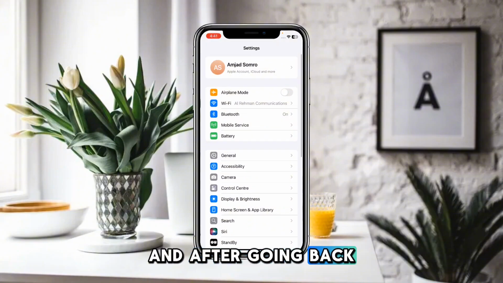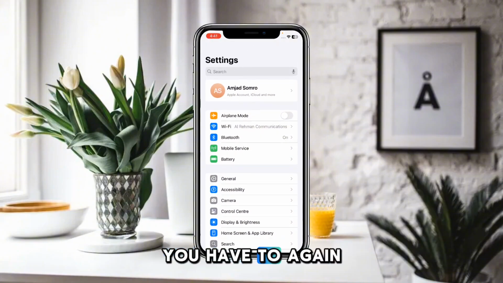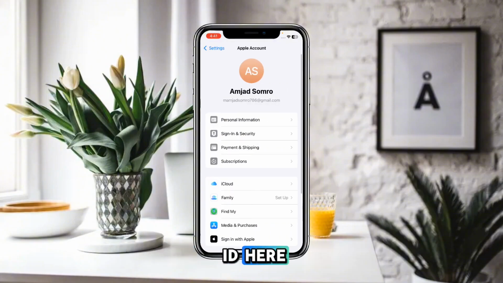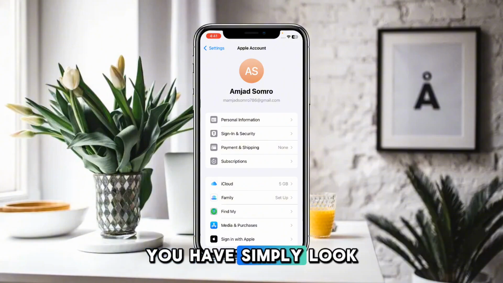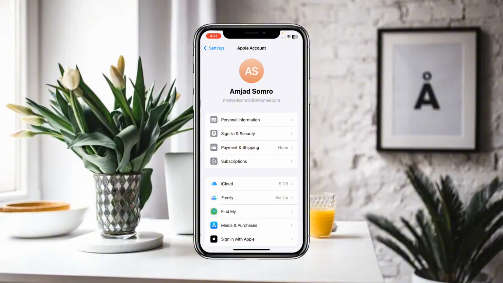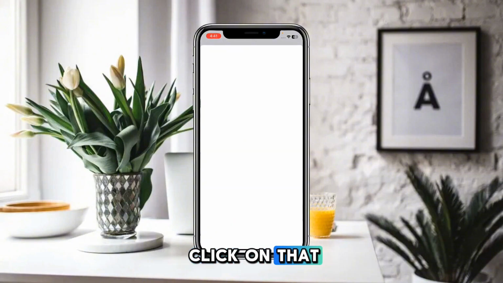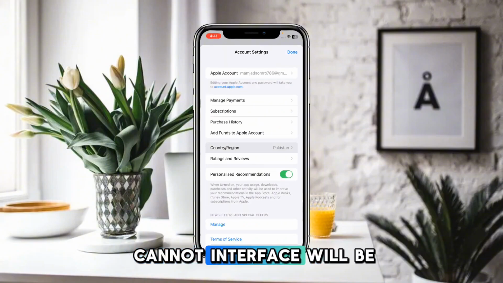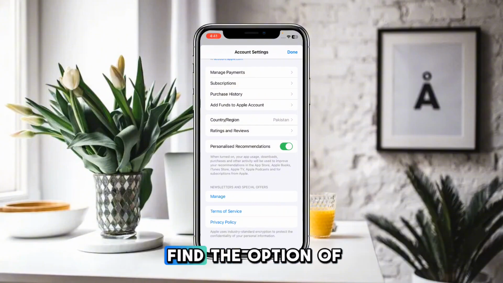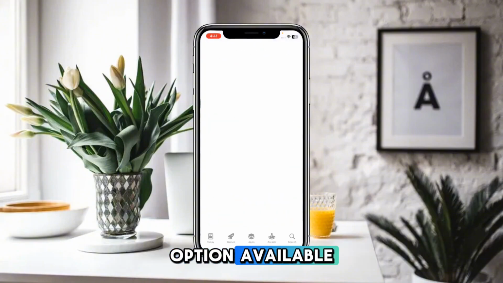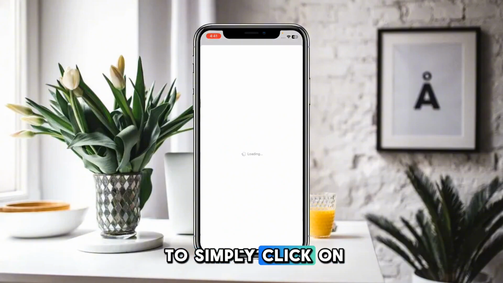After going back, you have to again click on Settings, and this time simply click on your name or Apple ID here. Here, look for Media and Purchases. In Media and Purchases, you will find the option of View Account. Simply click on that. After that, wait for some seconds so that a new kind of interface will be available. Here you will find the Country or Region option. Simply click on that.